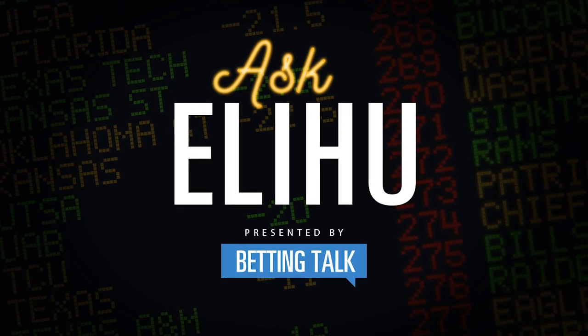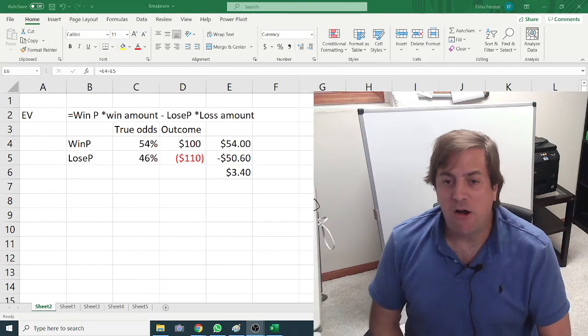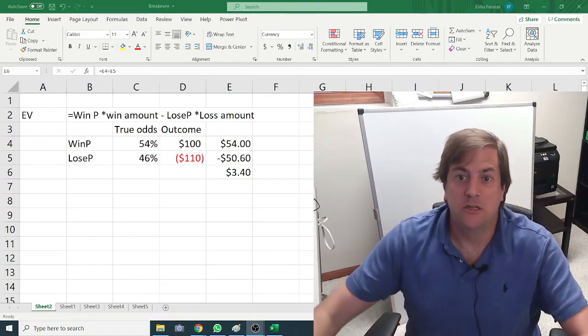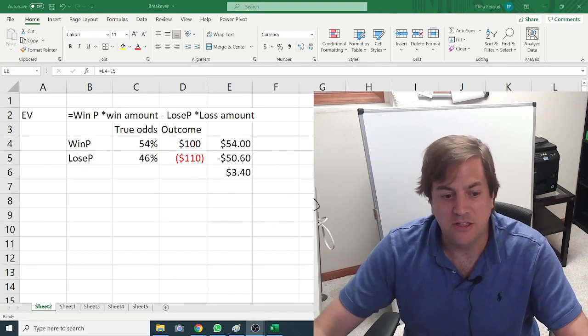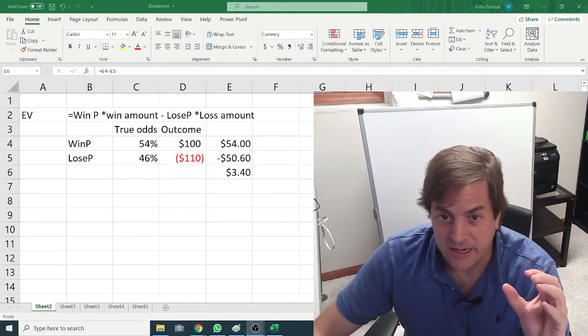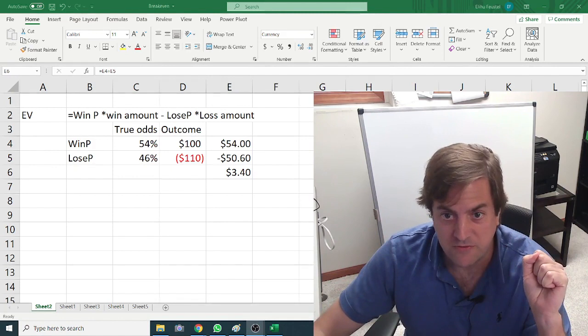A question I get asked very frequently is, how can you tell what your edge is based on your closing value? And there's been a lot of discussion on that, and a lot of people get this wrong. Before we go into that, we're going to do a quick refresher on expected value.